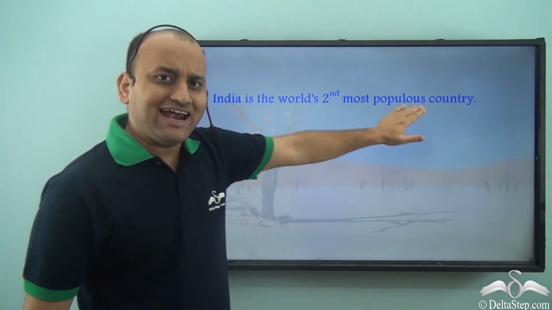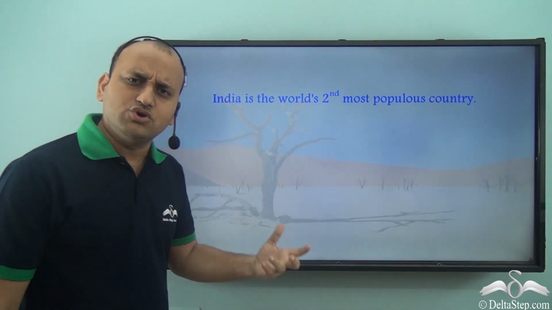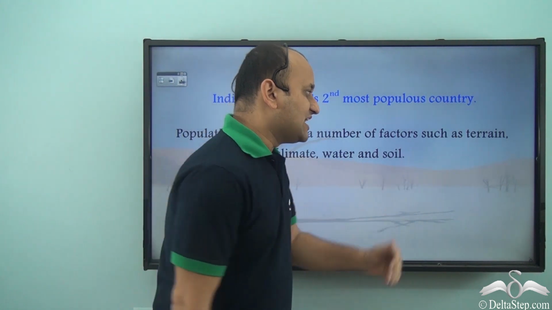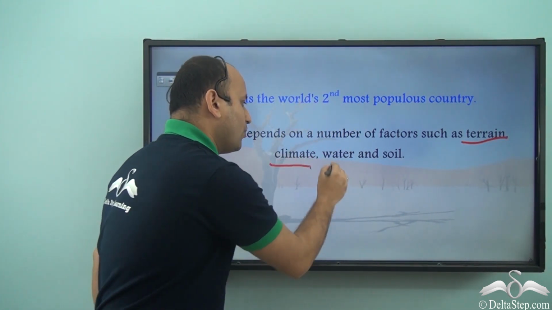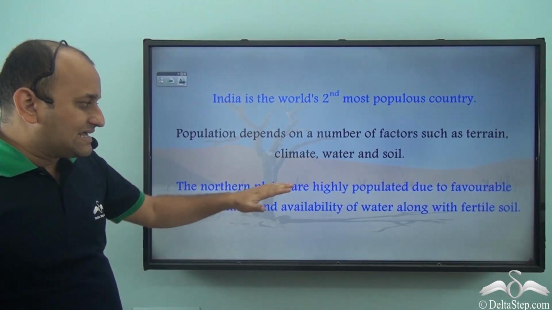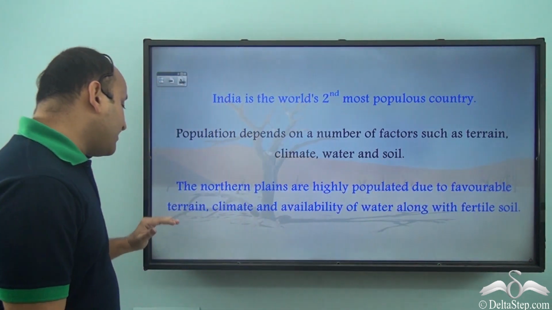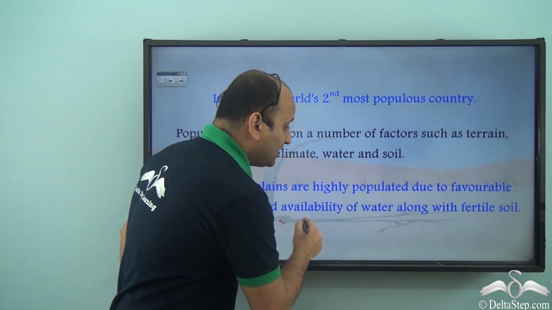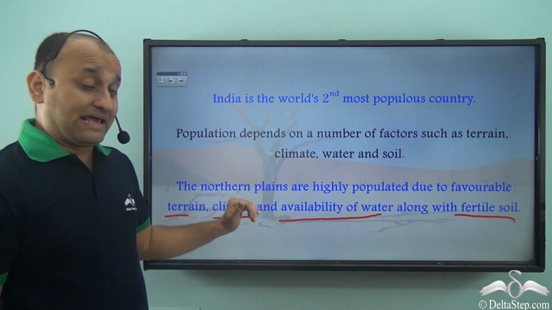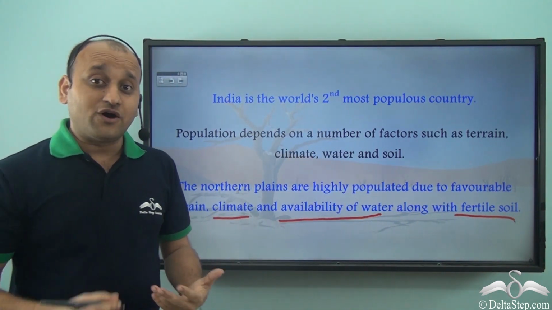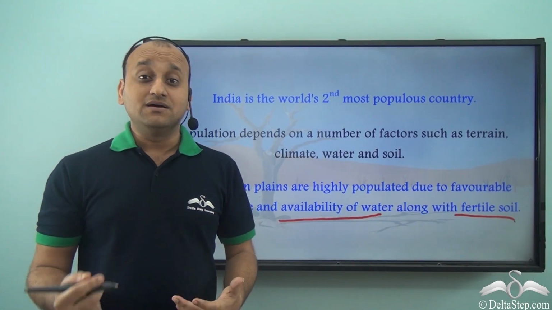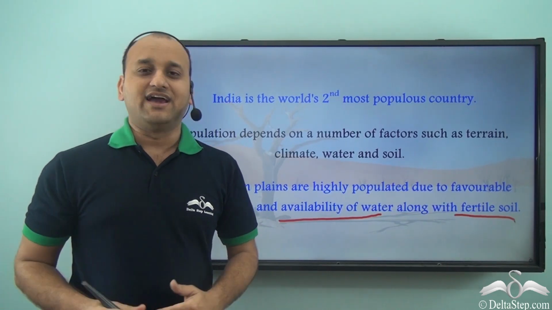India is the world's second most populous country. It has a huge population. Population depends on a number of factors such as terrain, climate, water and soil. The northern plains are highly populated due to favorable terrain, climate and availability of water along with fertile soil. So you see, in the northern plains, all the different factors for better living conditions and higher population density are present. As a result, northern plains is the most densely populated region in India.